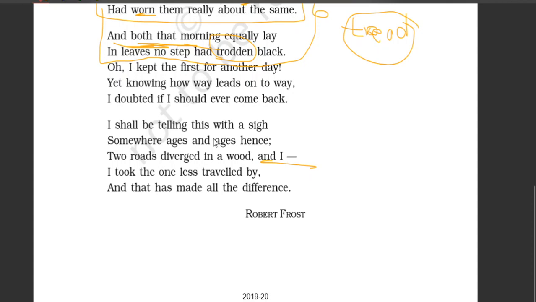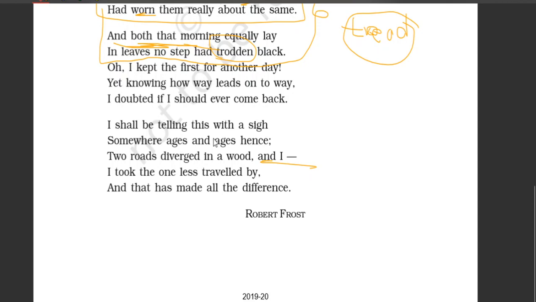After some time, like somewhere ages and ages hence. Hence means here in the future. In the future, after so many years, our poet will be telling people, his grandchildren or someone, with a sigh, he will be telling like this. What will he tell? Two roads diverged in a wood, and I took the one less traveled by, and that has made all the difference. So he will be telling his grandchildren like this.